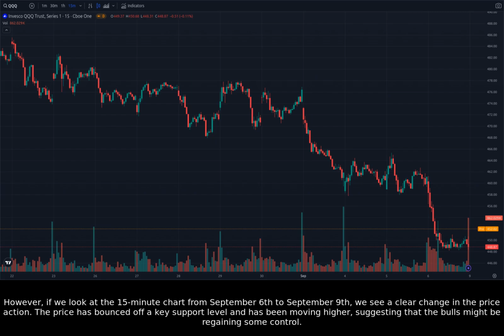However, if we look at the 15-minute chart from September 6th to September 9th, we see a clear change in the price action. The price has bounced off a key support level and has been moving higher, suggesting that the bulls might be regaining some control.